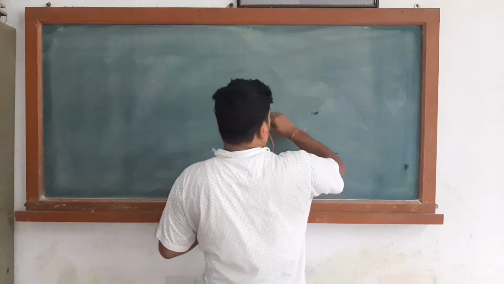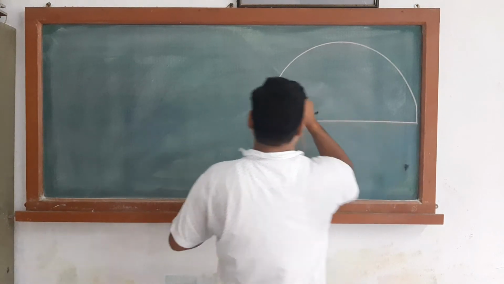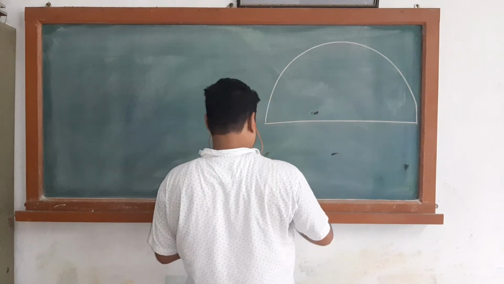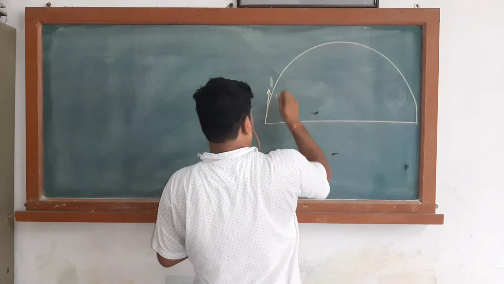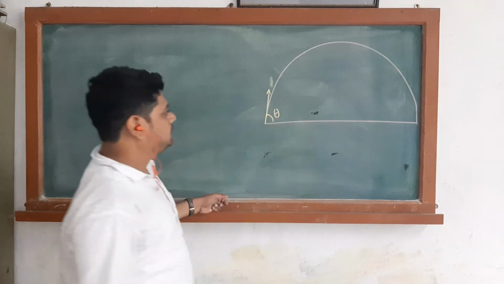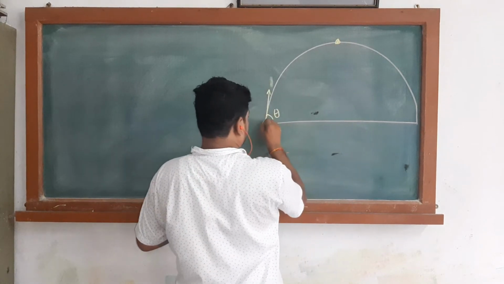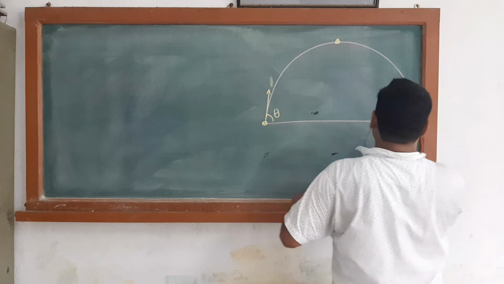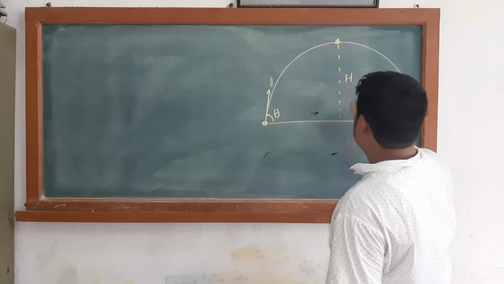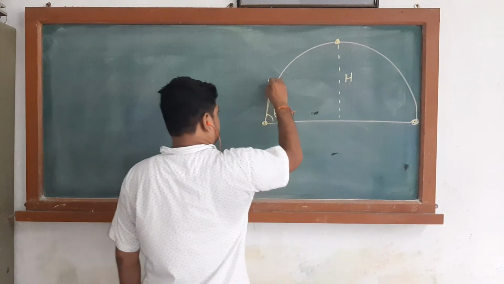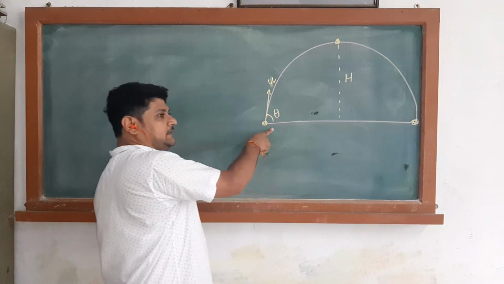Now consider a body projected like this, again at an angle theta. This is its maximum height it can reach. Now this u is the initial velocity, and it has two components, as it makes angle theta.